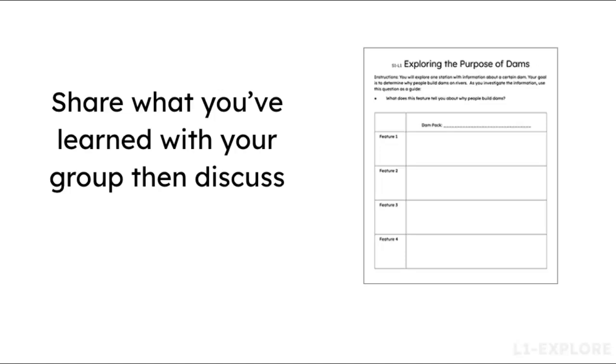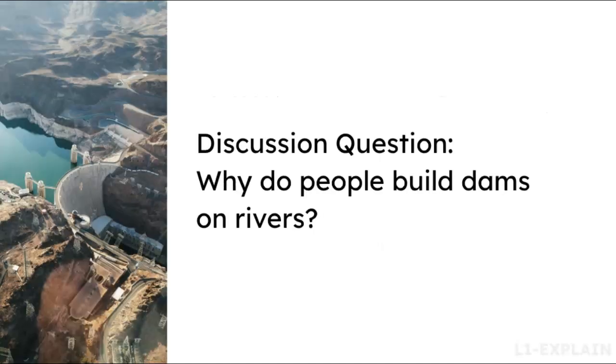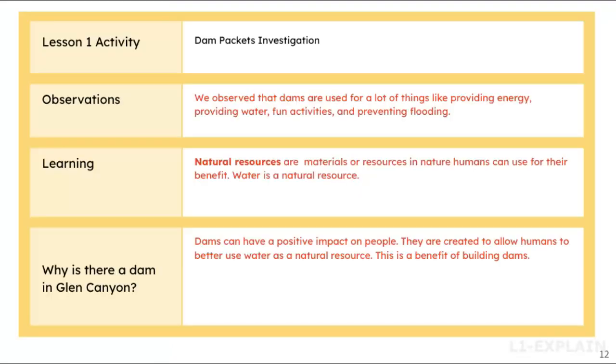In the Explain portion of the lesson, students will engage in a class discussion about their observations and learning from the activity. Use the provided questions to guide your discussion around the question, why do people build dams on rivers? The goal of this class discussion is to synthesize patterns from 3 different dams to explain what dams are used for. You'll use the discussion to create the Lesson 1 summary chart.